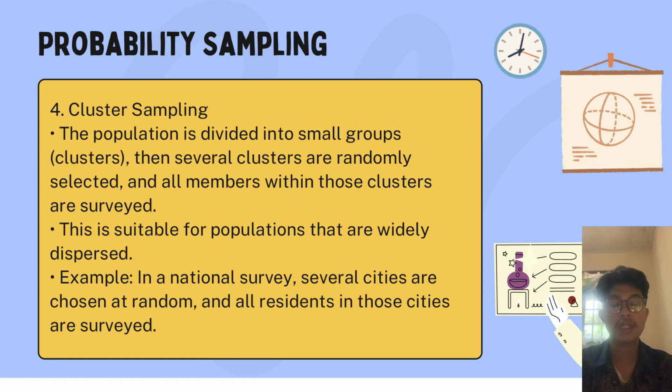4. Cluster sampling. The population is divided into small groups called clusters. Several clusters are randomly selected, and all members within those clusters are surveyed. This is suitable for populations that are widely dispersed. The example, in a national survey, several cities are chosen at random, and all residents in those cities are surveyed.